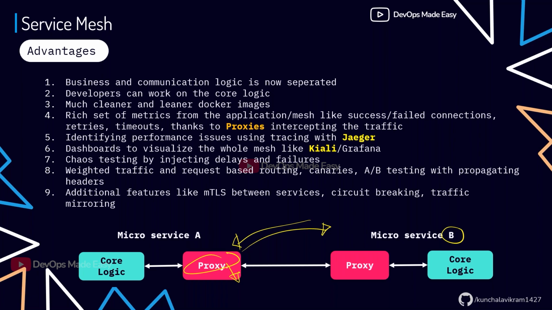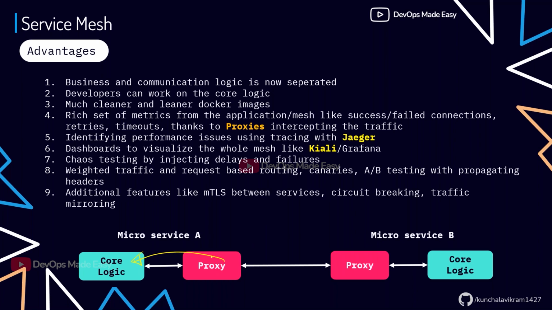So I'll configure the proxy with a timeout of 30 seconds. It will wait for 30 seconds, then if the other microservice is not responding, the proxy will immediately respond back to the core logic that the communication is not successful, instead of waiting for infinite time.